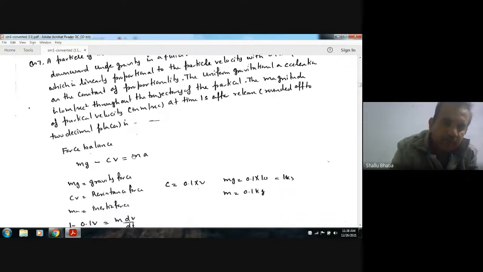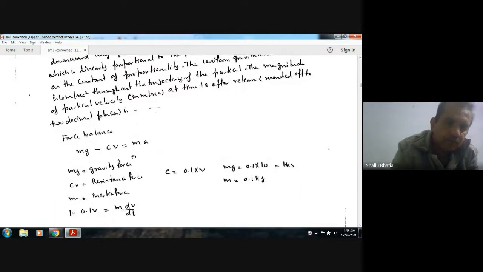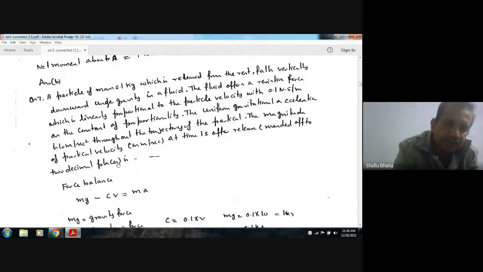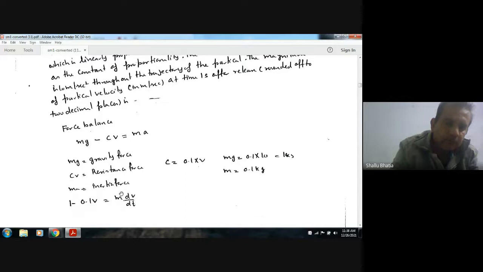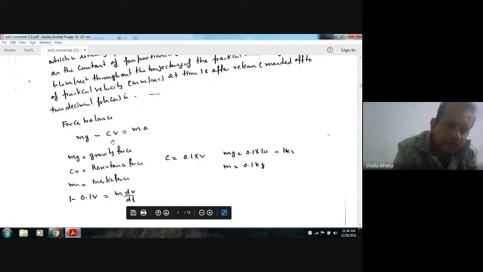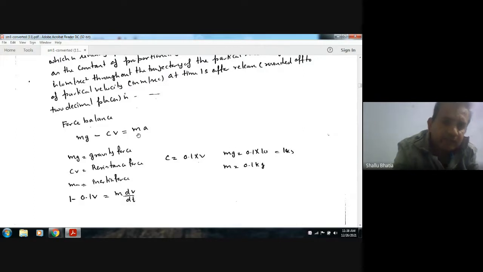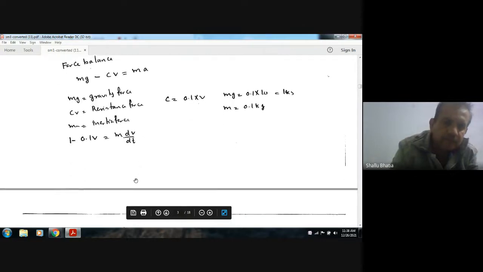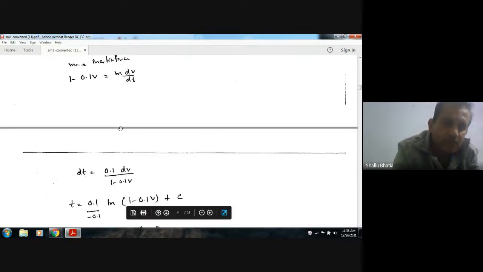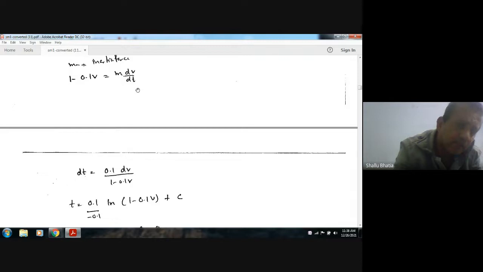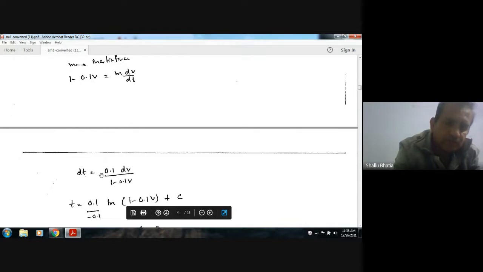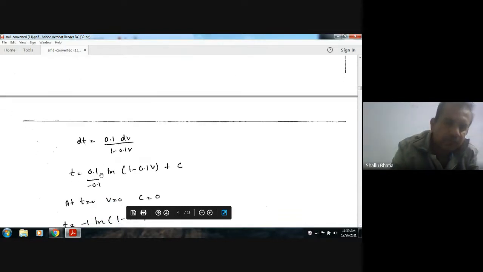m is 0.1. Okay, g is 10. We have to take g as 10. And c is 0.1, v is the velocity at an instant, and ma is m dv by dt, m is 0.1. So separating the variables, taking dt on the left side and dv and v on the right side, we have dt is equal to 0.1 dv divided by 1 minus 0.1 v.